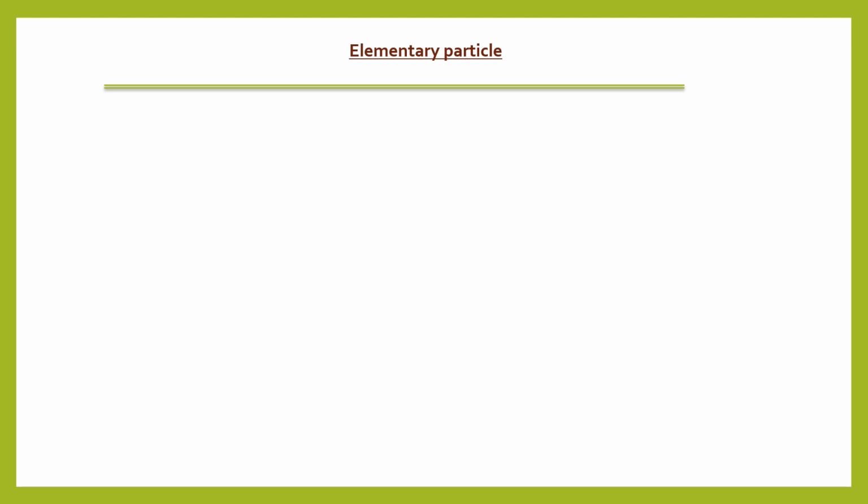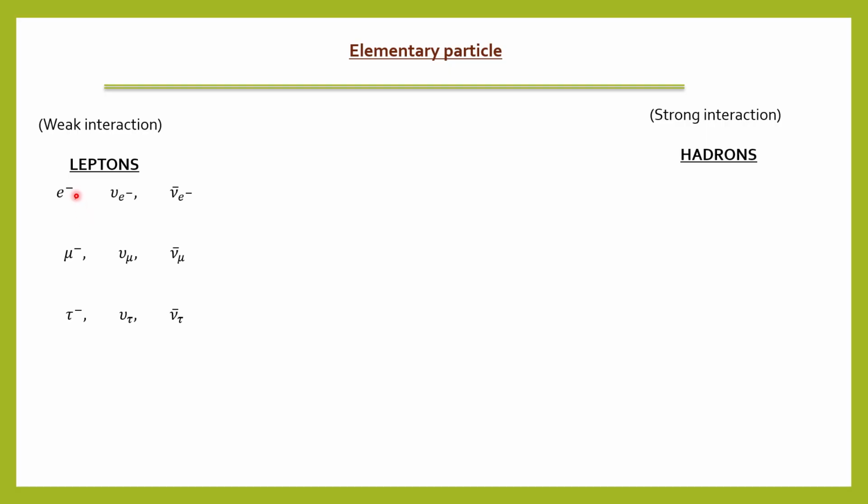So first of all, in the universe, we have so many elementary particles, okay, and we have categorized them into two categories based on their interaction, such as the weak interaction and the strong interaction. So under weak interaction, we can have the leptons, okay, and under the strong interaction, we can have the hadrons.